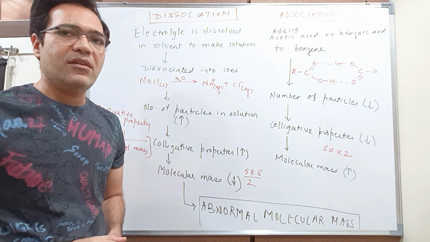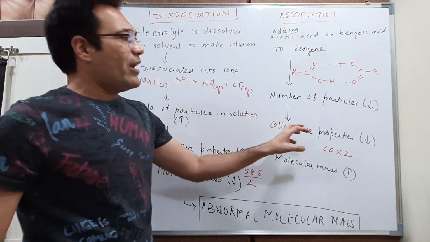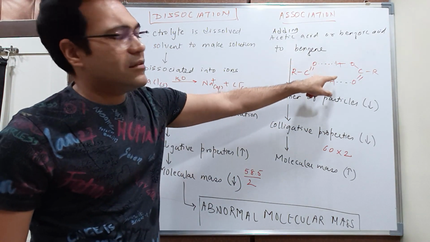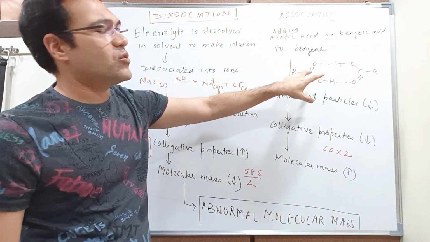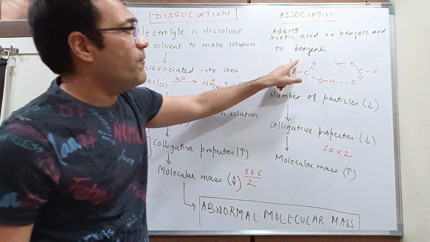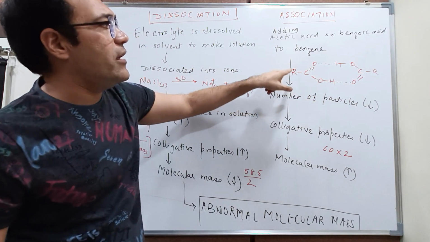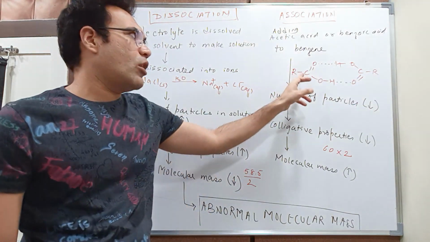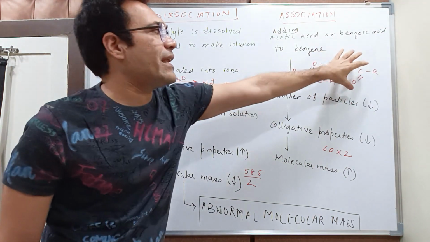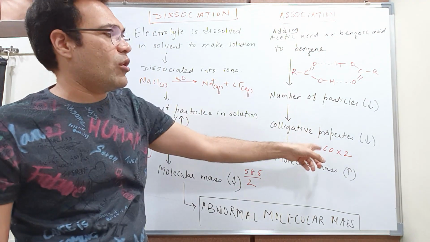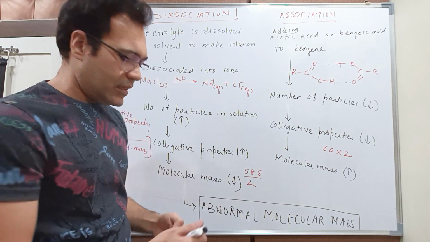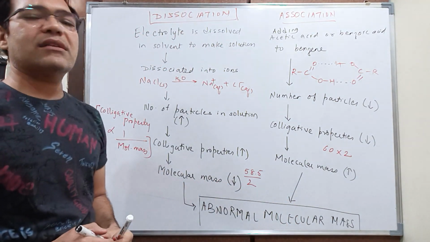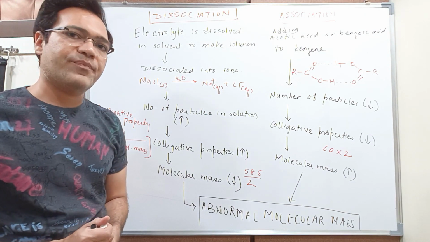Now, what happens here is, actually this is 1 molecule of carboxylic acid, right? But because of association, this entire associated thing is taken as 1 molecule, right? Because 2 molecules are associated, this entire thing will be taken as 1 molecule, and hence the molecular mass will be doubled. This type of molecular mass, students, is also known as abnormal molecular mass, correct?